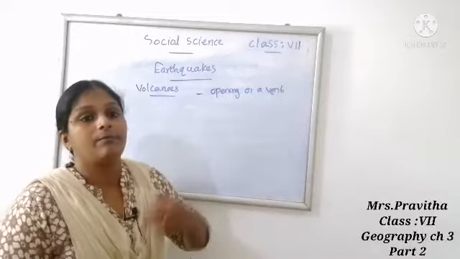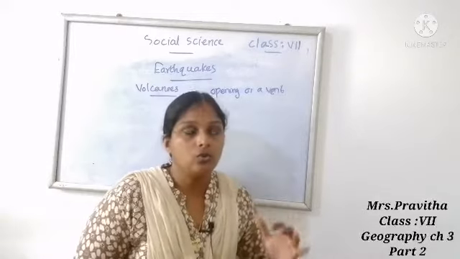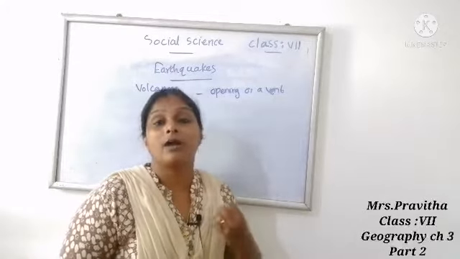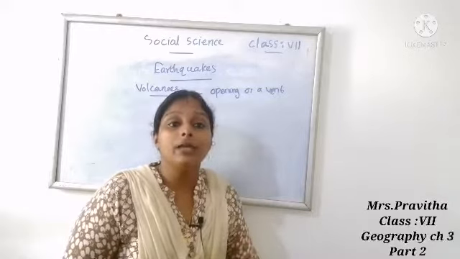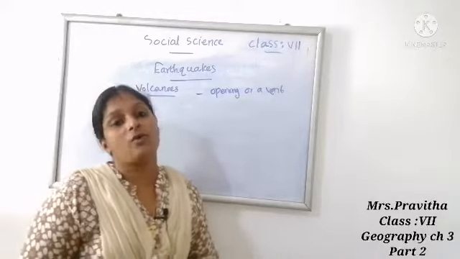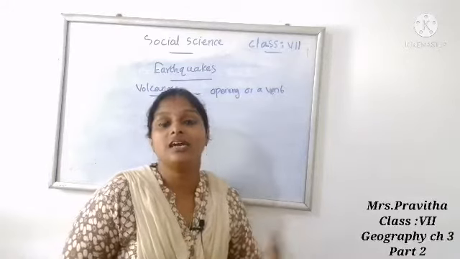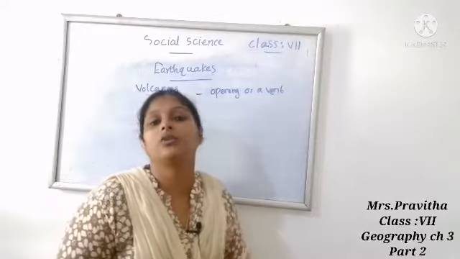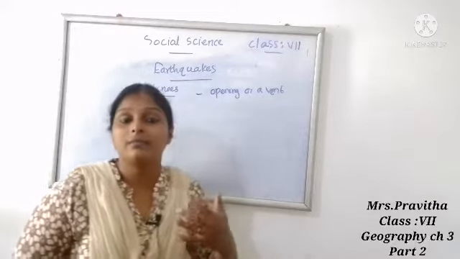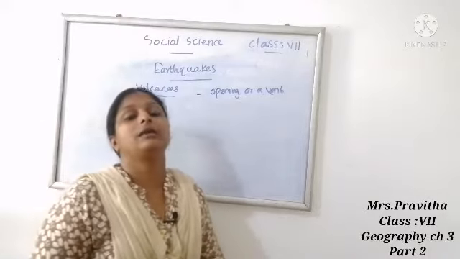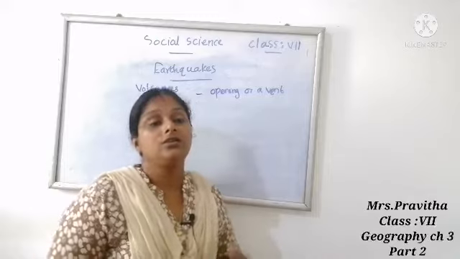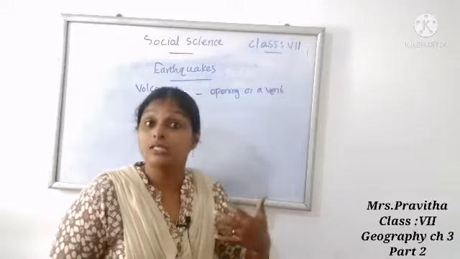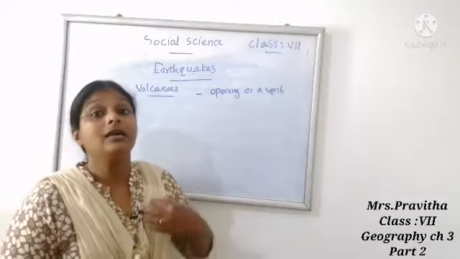So children, this is all about volcanoes. I think you got it. Volcanoes are openings or vents on the earth's crust through which molten magma, ash and gases come out from below the surface. Volcanoes are generally found where tectonic plates converge or diverge. The best example of convergent tectonic plates is the Pacific Ring of Fire, and the best example for divergent tectonic plates is the mid-Atlantic ridge. Due to the stretching and thinning of the earth's crust, volcanoes can also form. For example, the African Rift Valley.